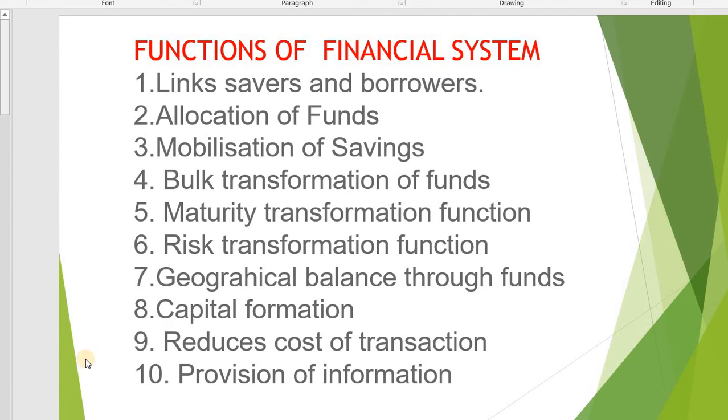Continuation of functions of financial system. In the last class we studied up to risk transformation function. Today we will study geographical balance through funds.